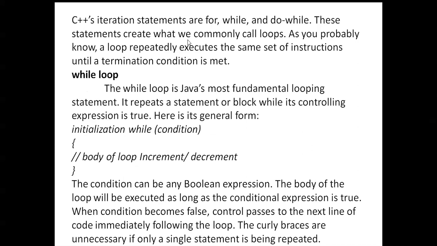C++ iterative statements are for, while, do while. These statements create what we commonly call loops. As you probably know, a loop repeatedly executes the same set of instructions until the termination condition is met. Next, the while loop.